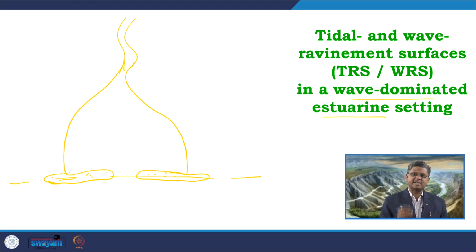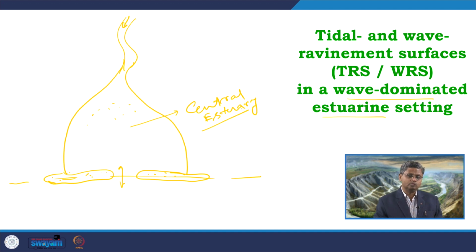These barrier bars act as a barrier for the waves coming in. So, this is the river system which is flowing in this direction, and due to this river system we are getting a mix up over here of incoming tidal water and the river water. As a result, this entire portion becomes a kind of water locked area, a low energy zone, which we commonly call the central estuary, which acts like a lagoon.